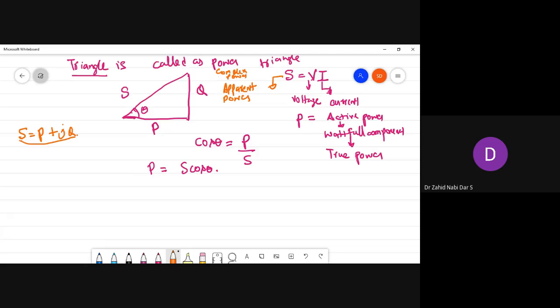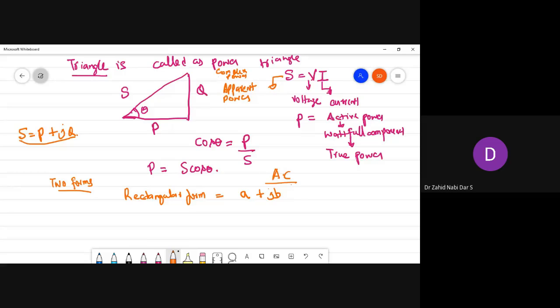In this discussion regarding AC, you have to understand there are two forms of representing a quantity, unlike DC, whenever there is an angle. One form is called the rectangular form, which you can write as a plus jb.